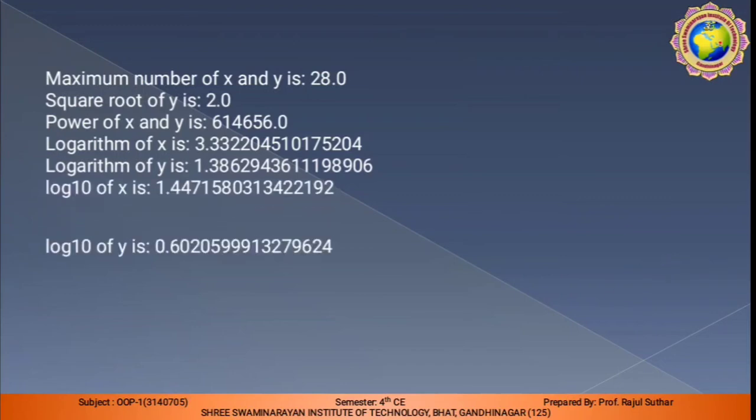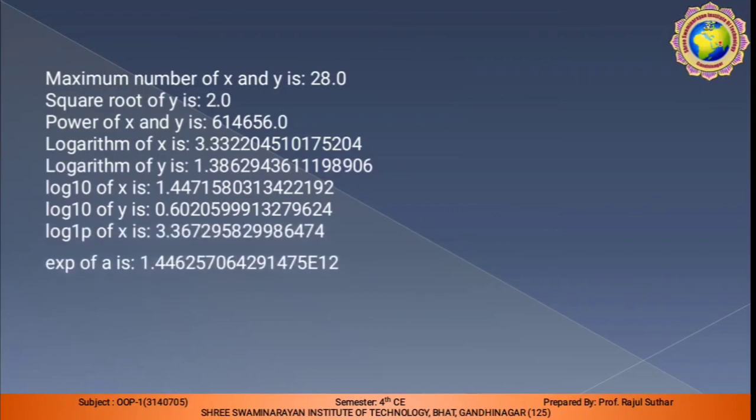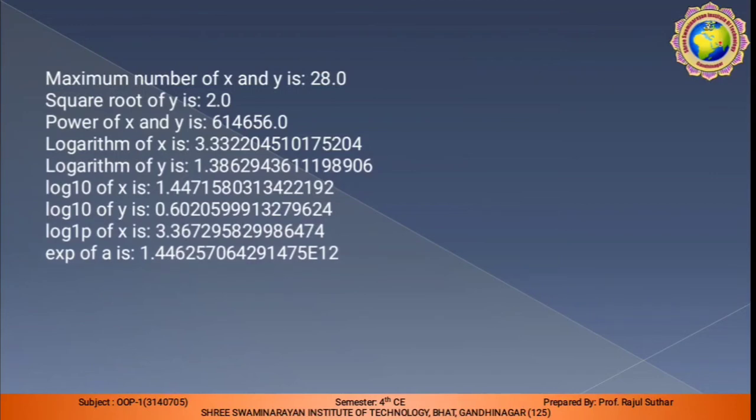Try this example, run it after installing the JDK. Log base 10 value of x as well as y, and the expm1 value of the given value. So this is the output of this program.